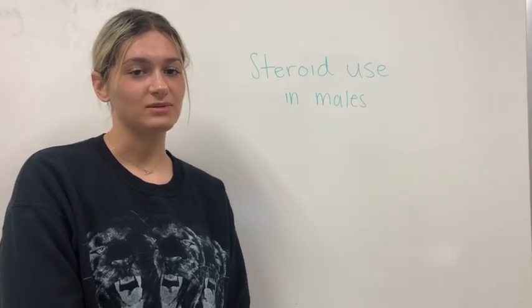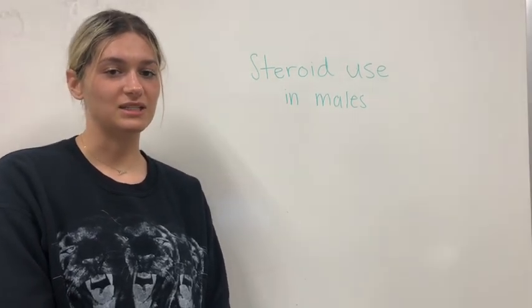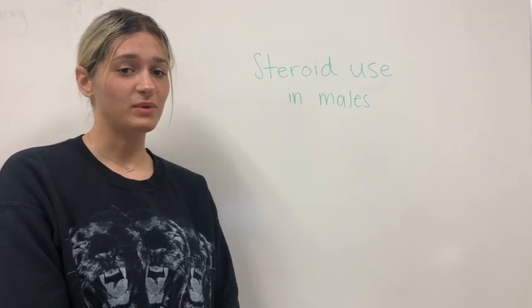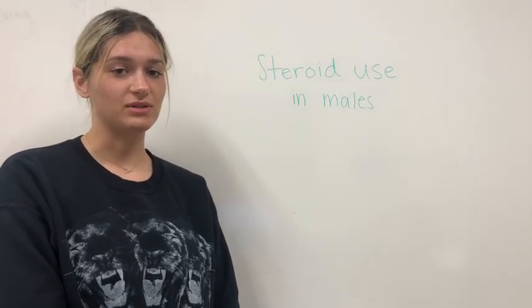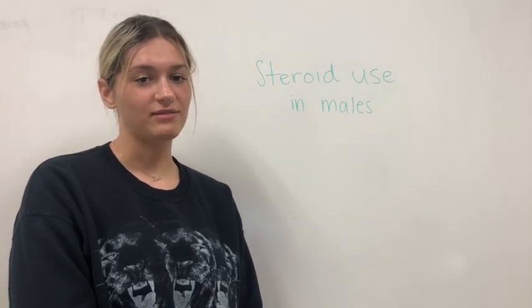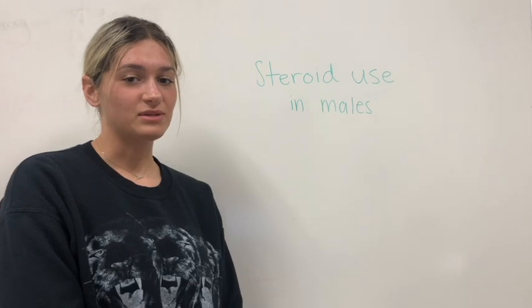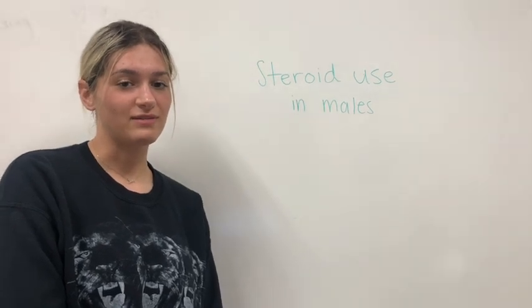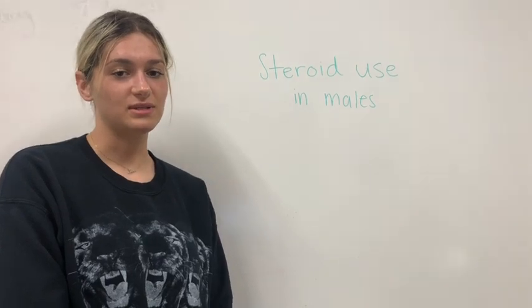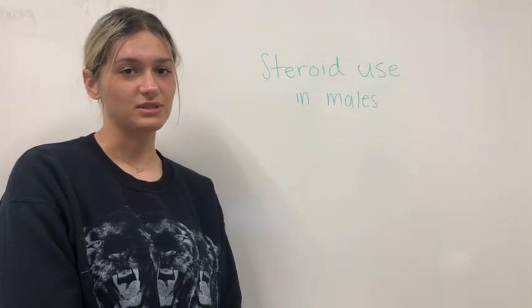On average, males with muscular dystrophy who had not taken steroids stopped walking at about age 10. Males with muscular dystrophy who took steroids for less than 3 years stopped walking at about age 9.5. Males with muscular dystrophy who took steroids for more than 5 years stopped walking at about age 12. As you can see, using steroids can be an effective method to treat muscular dystrophy.